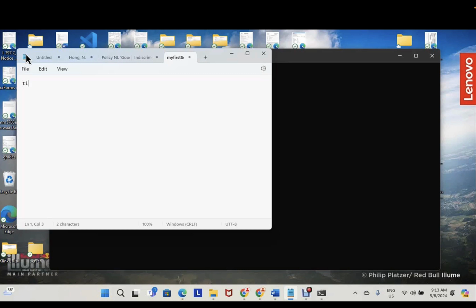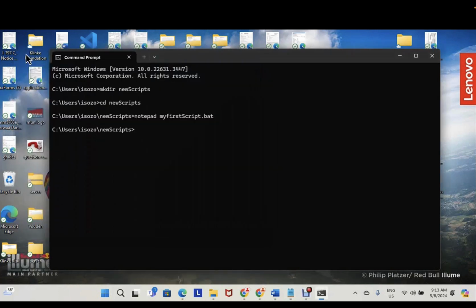Now we are ready to write our first script. The first command we are going to look at is the title. So the title we're going to give for our command prompt interface is first script. You use the command title, then you write the message you want to give to the title. Don't forget to save your file. After that, go back to the command prompt and then run the bat file.